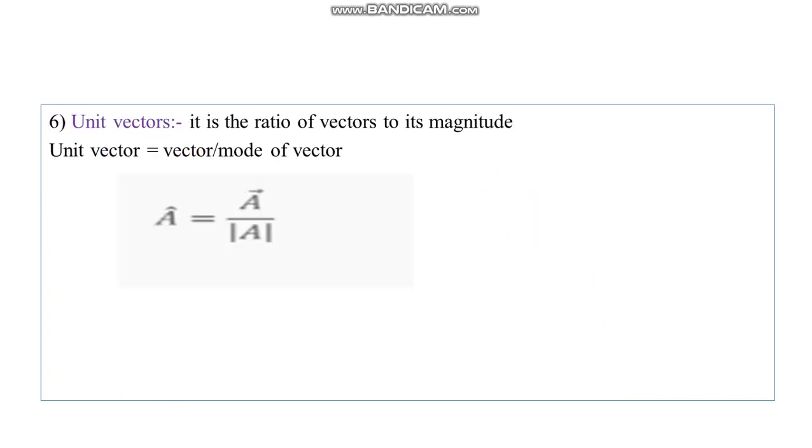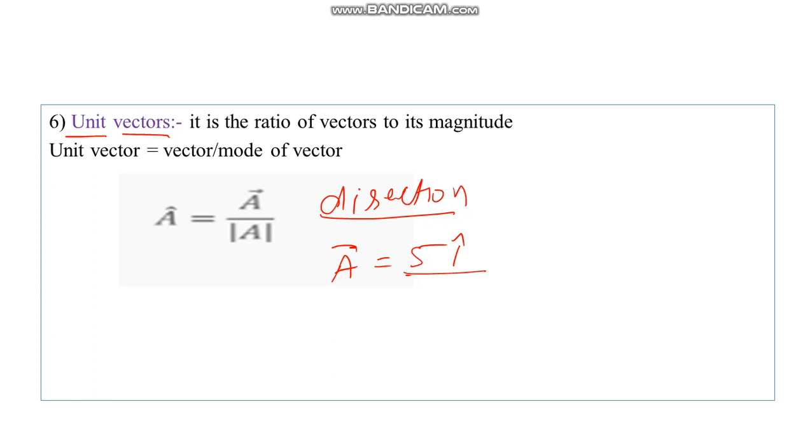Alright. Next one is unit vectors. What does a unit vector represent? Basically a unit vector represents direction. It is all about direction. Suppose you have a vector A and you want to calculate its direction. Suppose vector A is 5 i cap. So what is the formula for calculating the unit vector? Unit vector is vector A divided by mod of A.